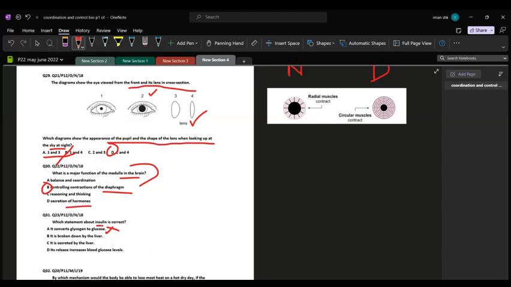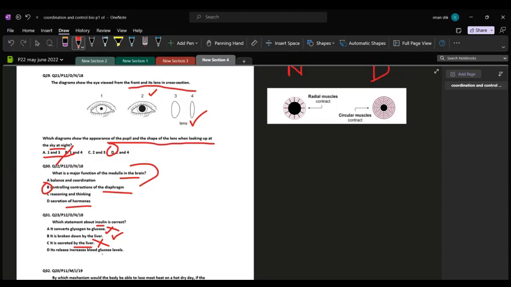And insulin, we talked about it in the earlier question, that insulin is a hormone that is released by the pancreas to lower down the blood glucose concentration. It is broken down by the liver. Yes, this is true because all hormones are broken down in the liver. This is a fact and you should remember it. It is secreted by the liver, it is secreted by the pancreas. So this statement is also wrong.